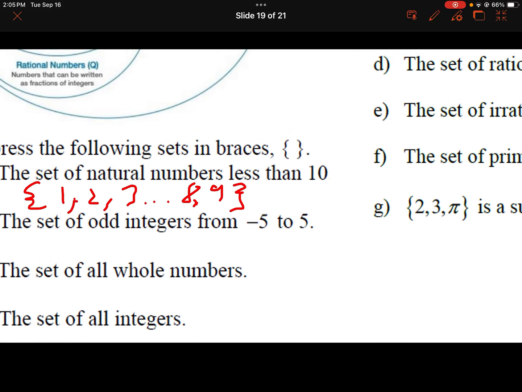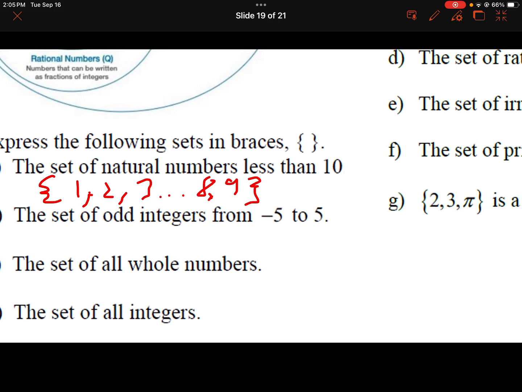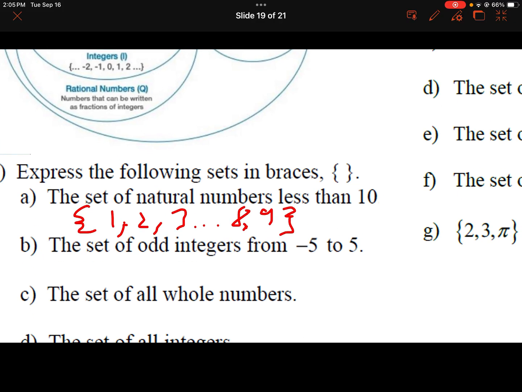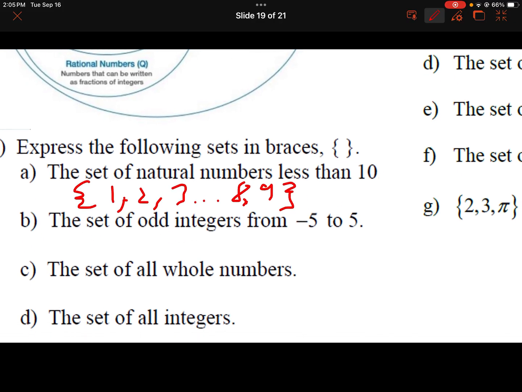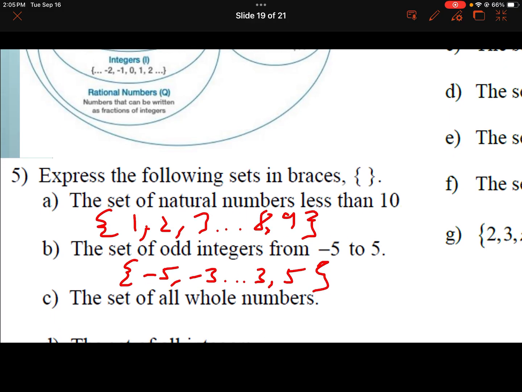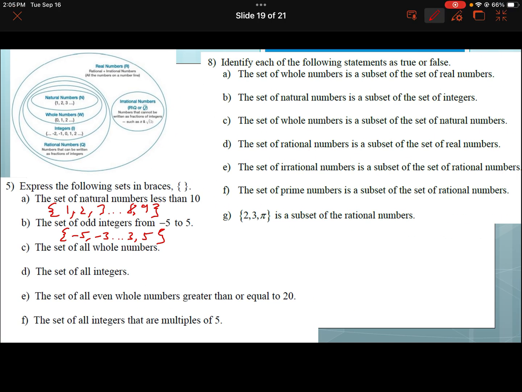Cool. The set of odd integers from -5 to 5. So remember, integers are all the negative and positive countable numbers. So from -5 to 5, we're looking at -5, -3. You can throw some dots in there as well. 3, 5. You can assume people can make that jump, right? It's pretty obvious it's going up in twos. That's all we're really doing. The set of whole numbers are up here. Literally copy and paste 0, 1, 2, ... I didn't know I could do that. That's pretty cool. 0, 1, 2, ...